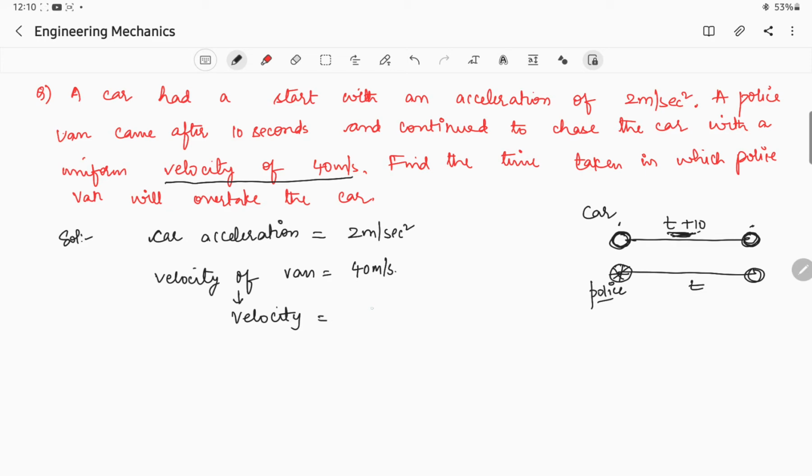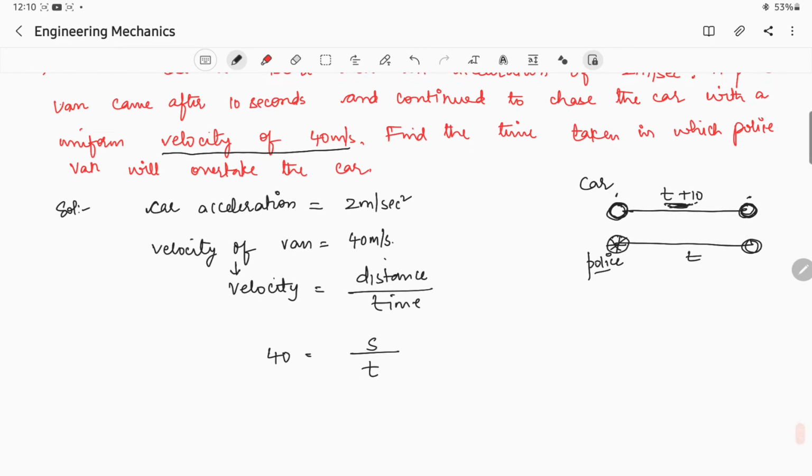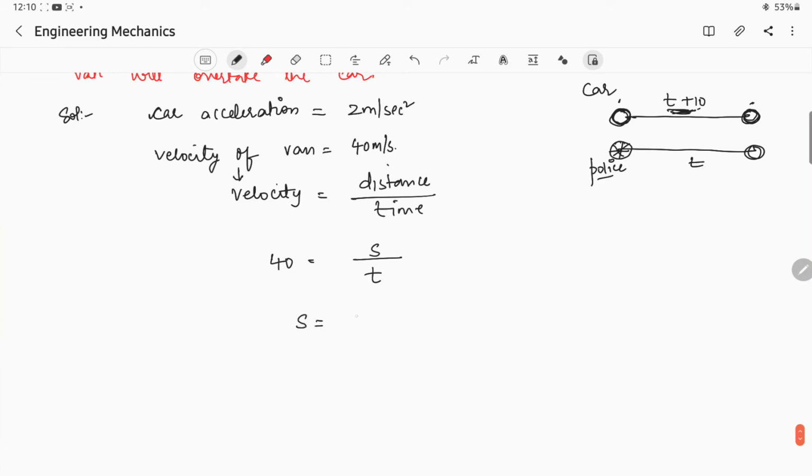Velocity is equal to distance by time. So the velocity of the van is 40, which is equal to s by t, that is distance by time. So s is equal to how much here now? As distance traveled by the police van is how much? 40t. Okay, now this is the major trick here. S is equal to 40t is the distance traveled by the van.